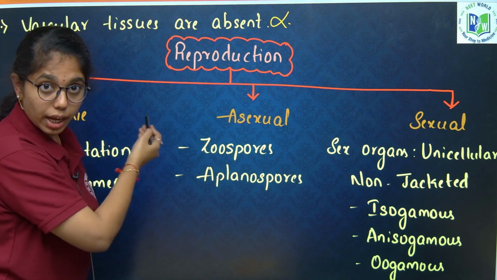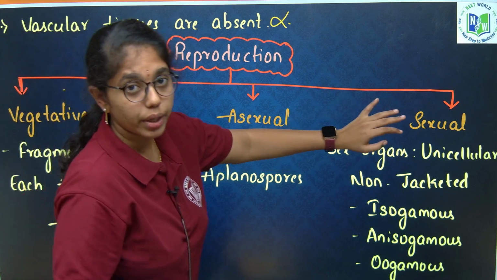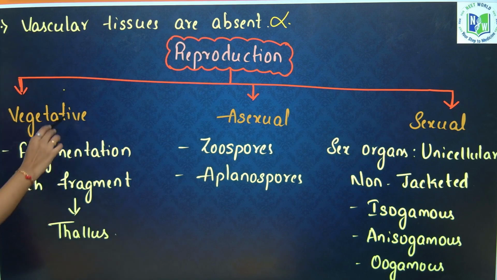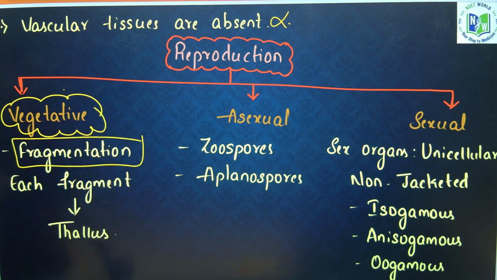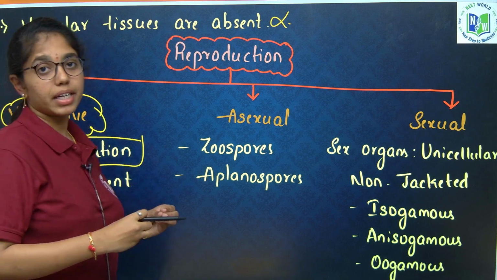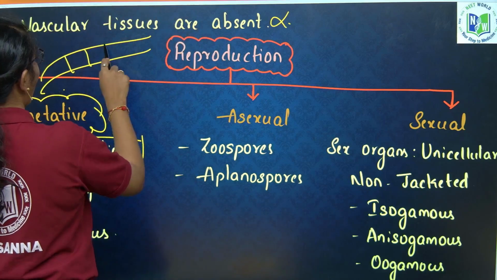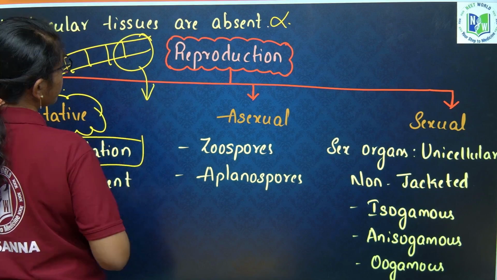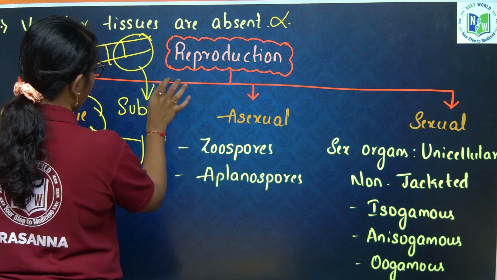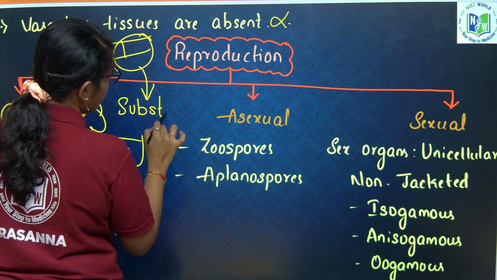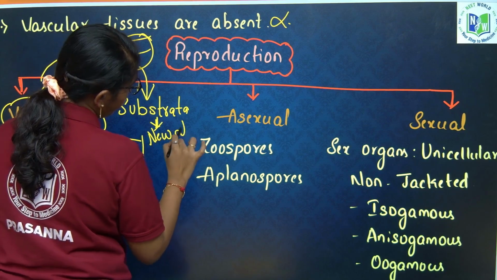If you look into reproduction in algae, one is vegetative, the second is asexual and the third is sexual. In the vegetative type of reproduction, the only mode is fragmentation, where for example filamentous algae, Spirogyra or Ulothrix, break into fragments, and each fragment falling onto the substrate grows into a new alga.